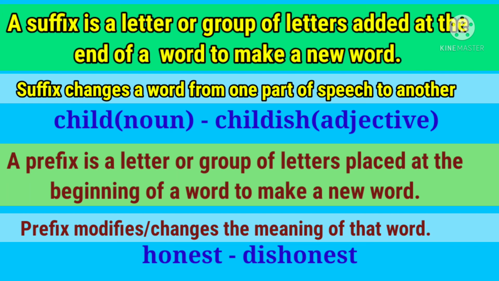Okay, but the meaning has changed. Dishonest is the opposite of the word honest, right? So a prefix modifies or changes the meaning of the root word or the main word. So these are the basic differences between suffixes and prefixes, and I hope now you will never get confused between these two.